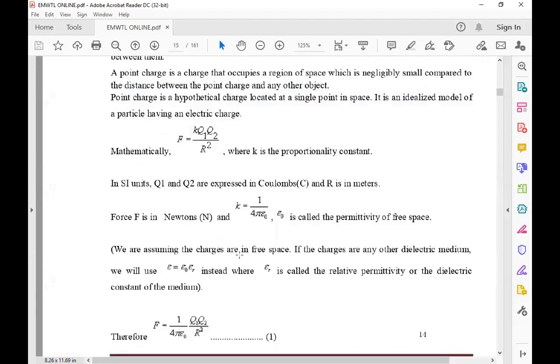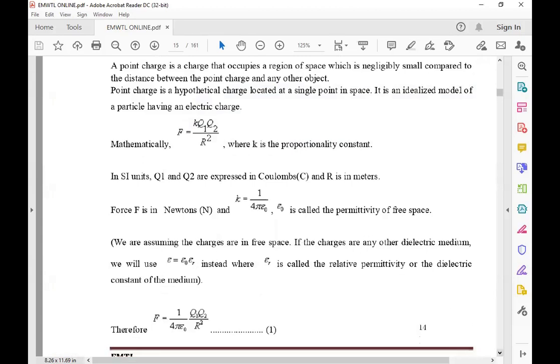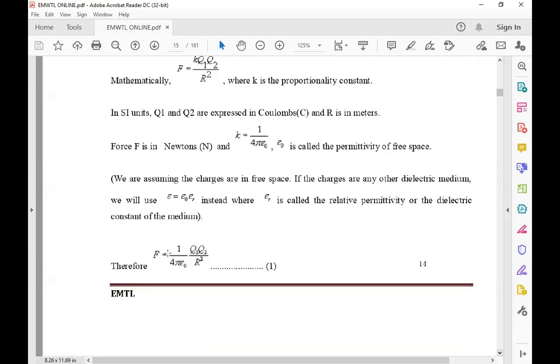See, this ratio is for charges in free space. If the charges are in any other dielectric medium, we will use epsilon equal to epsilon naught epsilon r instead, where epsilon r is the relative permittivity or dielectric constant of the medium. In free space, that value is always 1. So therefore, F is equal to 1 by 4 pi epsilon naught Q1 Q2 by r square.